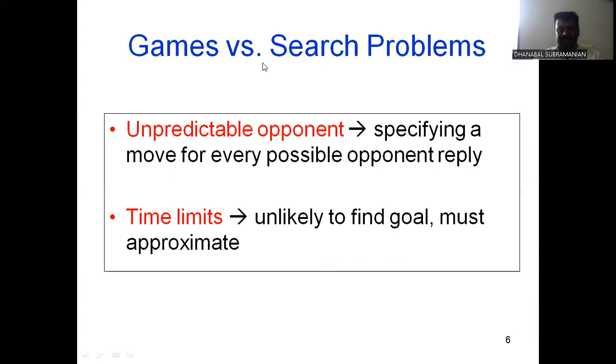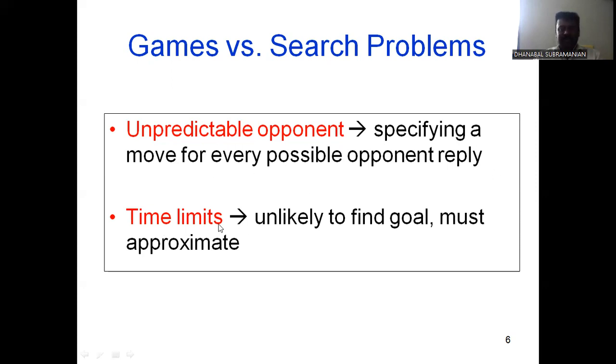Then games versus such problems. Unpredictable opponent: specify moves for every possible opponent to play. It's an unpredictable game, an unpredictable opponent. We do not know what the opponent party is doing. Everything is not possible to know in the current situation. It's called an unpredictable opponent. Specifying a move for every possible opponent play.